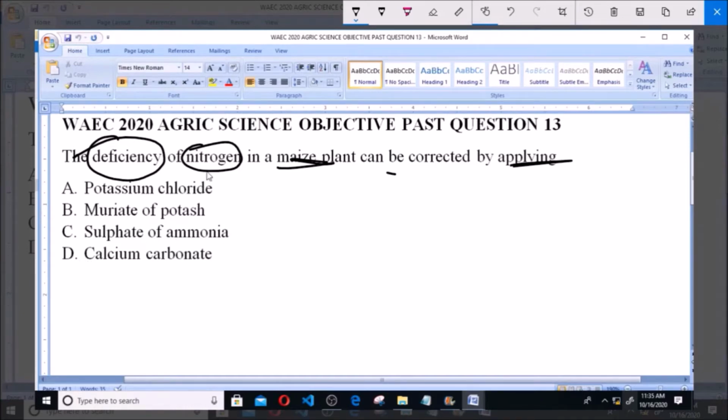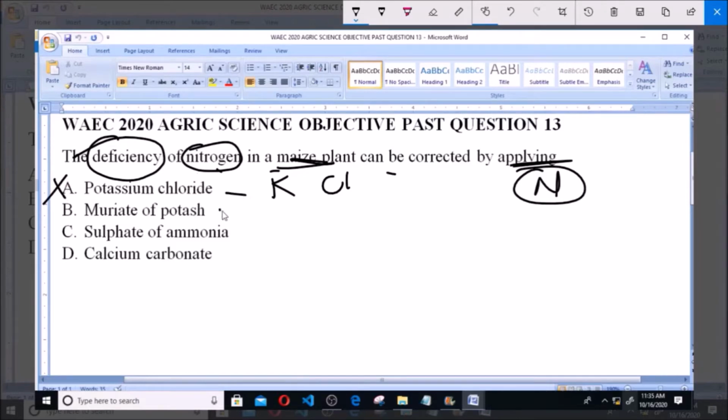Now a quick clue to sort out which one can correct for the deficiency of nitrogen is to check for the substance amongst the options that contains the element nitrogen. If it contains nitrogen, then of course it will give you an indication that it corrects for nitrogen deficiency. Now option A says potassium chloride. Of course potassium chloride is made up of potassium and chlorine, so its chemical formula is KCl. So it does not contain nitrogen, and hence you can't say it can correct for deficiency of nitrogen, so it is not the answer to the question.